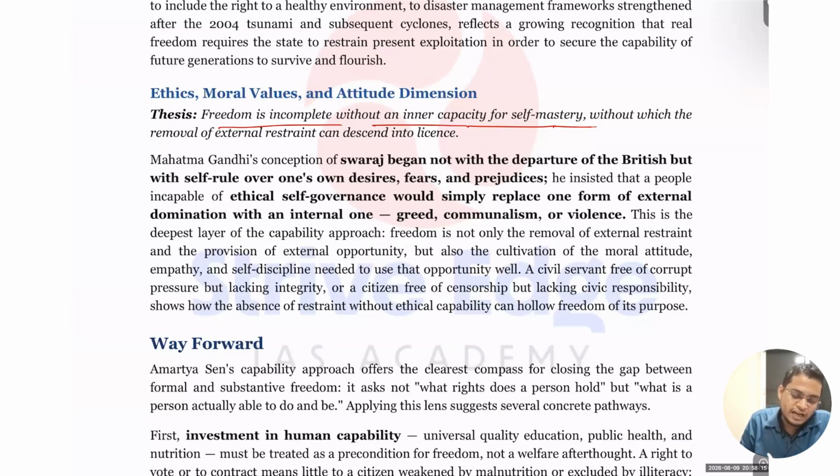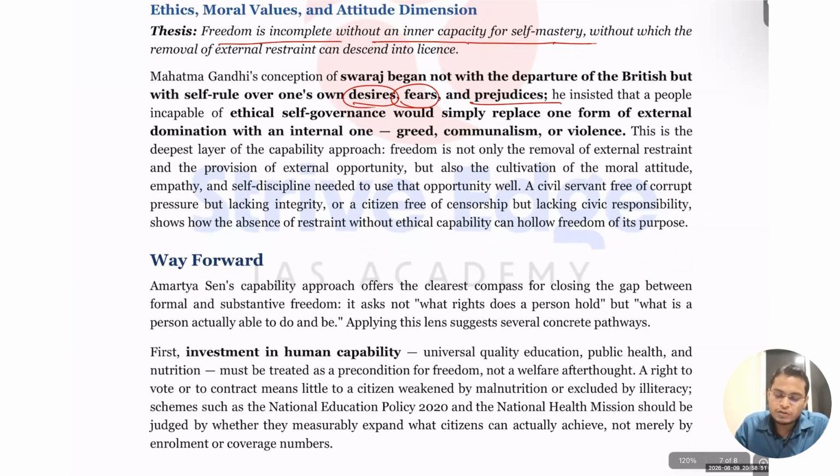What kind of negativity are we having? Our desire, fear, prejudice. If we overcome that, then we can say we have self-swaraj. The absence of restraint, removal of all restraints on your freedom, is not going to work unless our mind is polluted, our thinking is polluted, we are corrupted. So for real freedom, we need not only restraint from the external sphere, but also restraint internally. We have to be moral, we have to be ethical. So that is what Gandhiji was talking about, the meaning of real swaraj. That is what you have to discuss.